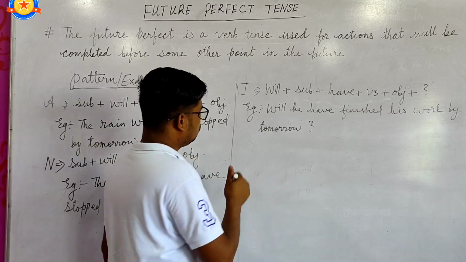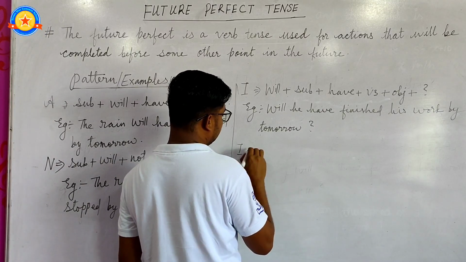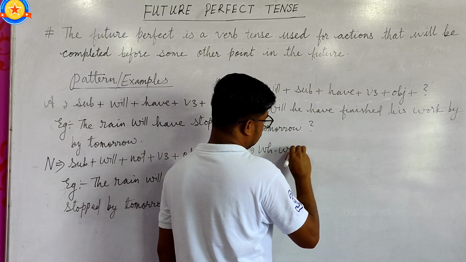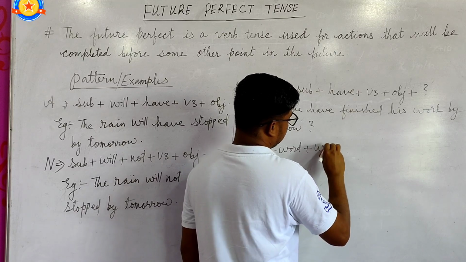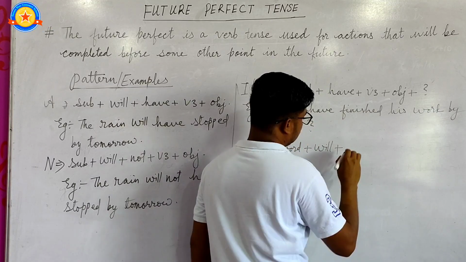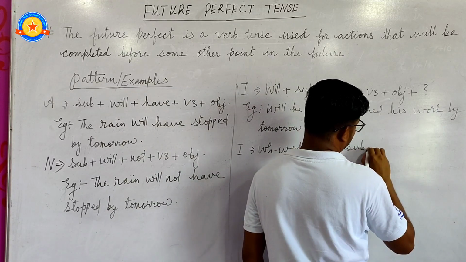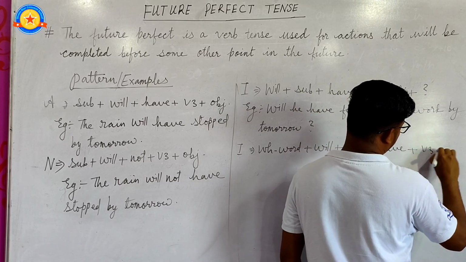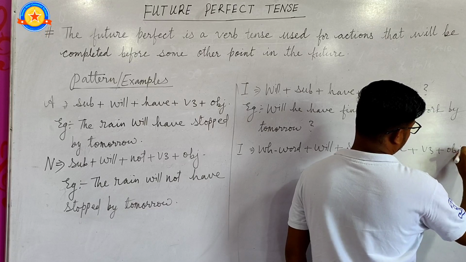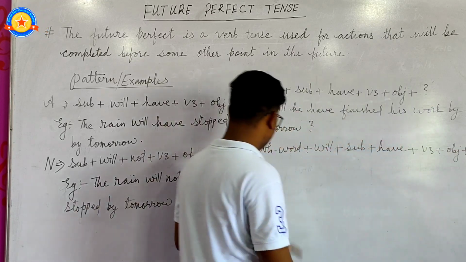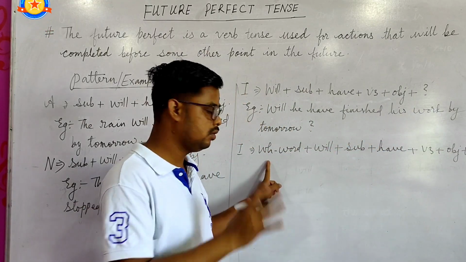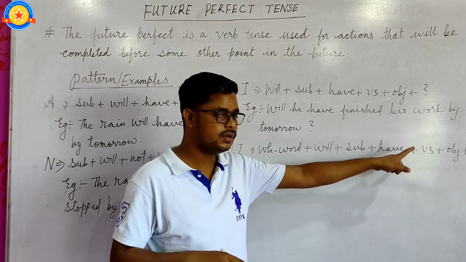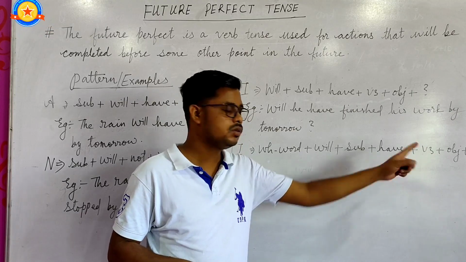Now the WH-word type interrogative: WH word plus will plus subject plus have plus verb third form plus object plus question mark. The WH word comes before will, after will comes the subject, and after the subject have plus verb third form plus object plus question mark.